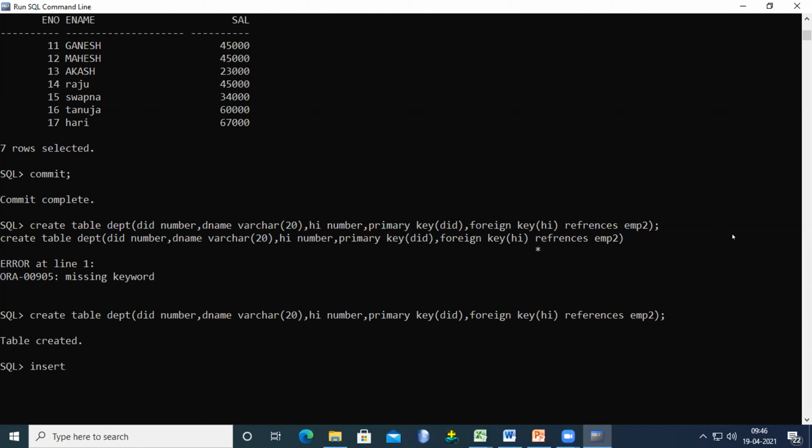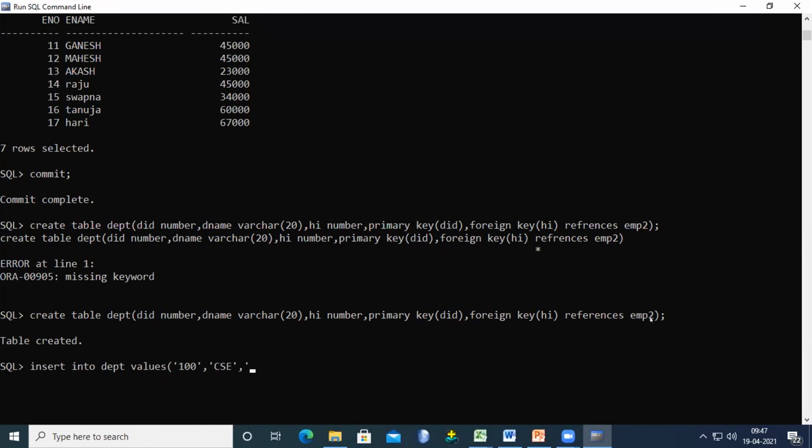So we try to insert into DEPT values. Okay. Here I'm giving, for example, 100. And the department name is, for example, CSC. Now here I'm giving the high value. Am I right? This value should match the primary key of whatever table we are referencing here.